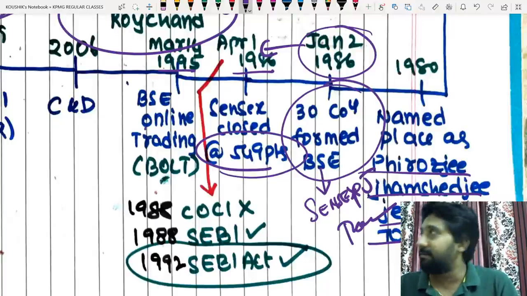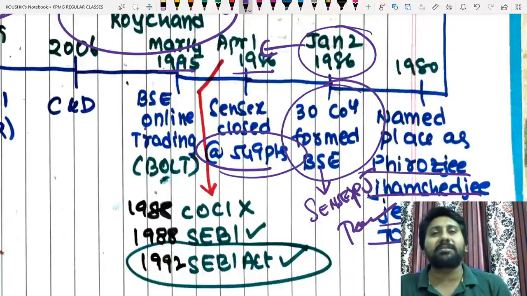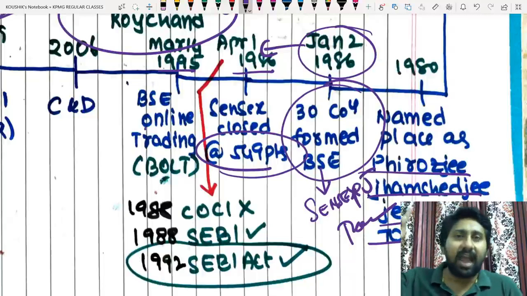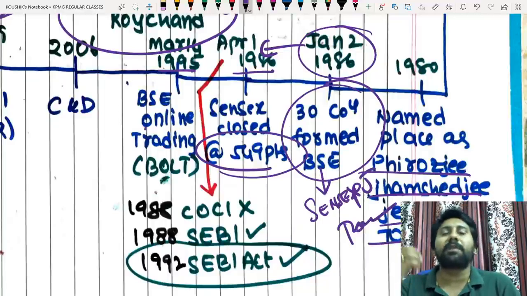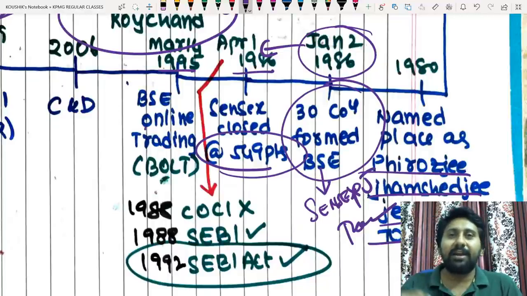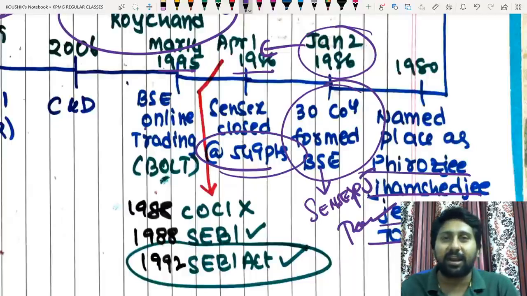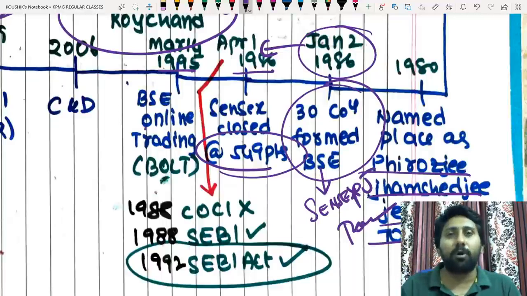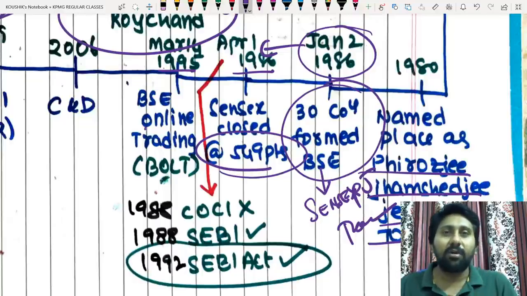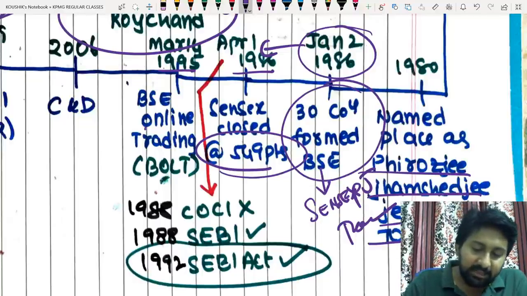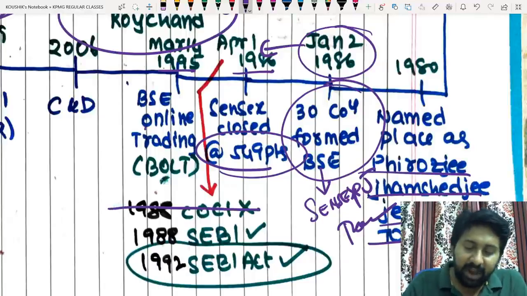P.V. Narasimha Rao is the person who first understood that the CCI Act, which came in 1945, had almost become outdated, like a stale pickle. A 1945 Act, and today it is 1991-92. How can that Act be used directly? So let's change the way. Let's not have only a single Act. Let's form an autonomous body for stock markets. And that's how in the year 1988 the CCI Act was deleted and SEBI was introduced.